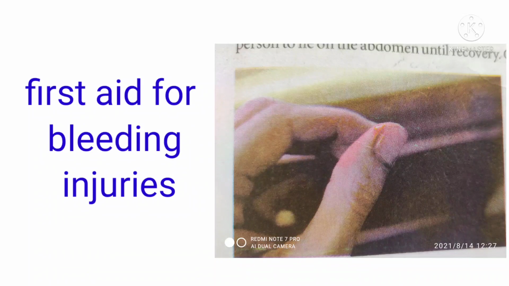Then use cotton or a bandage cloth to cover the injury to stop the flow of blood. Take the injured person to the nearest doctor or hospital if bleeding does not stop. This is the first aid for bleeding injuries.